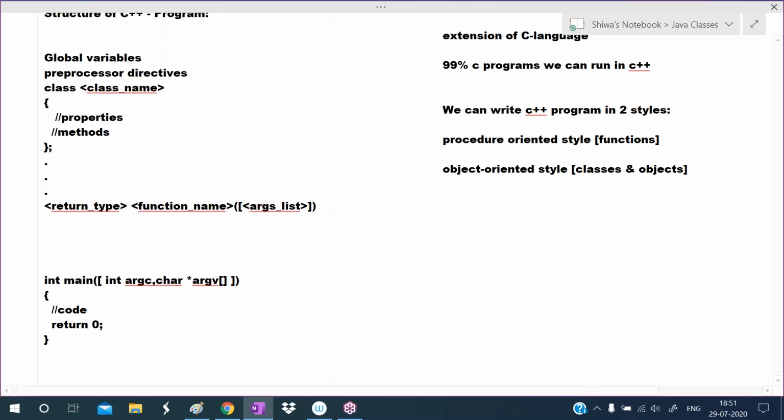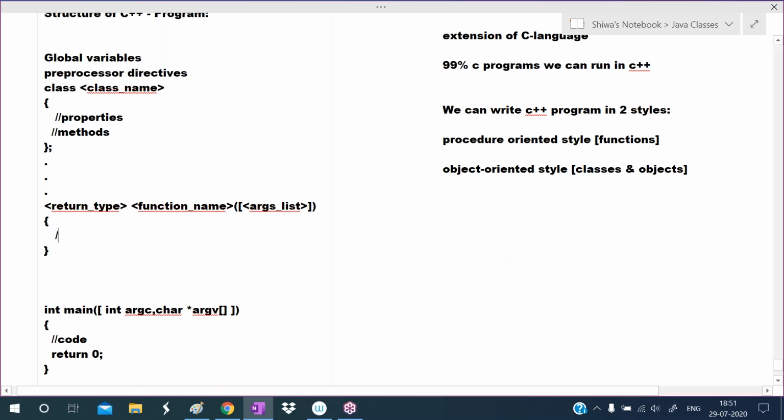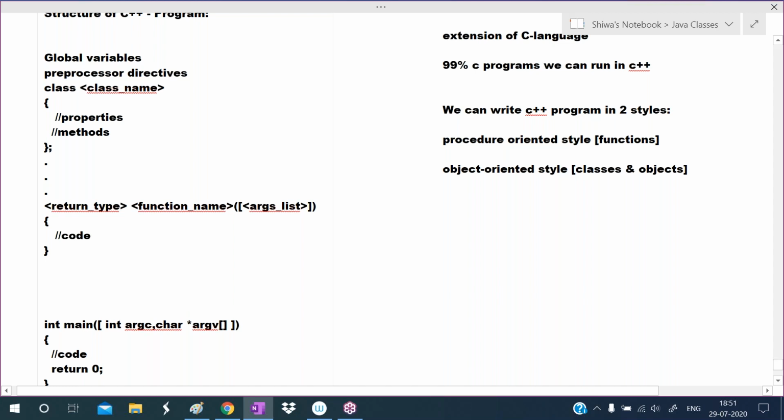Okay, this is the starting point of the function. This is the ending point of the function. In the function, we write some code. So like this, you can define any number of functions.